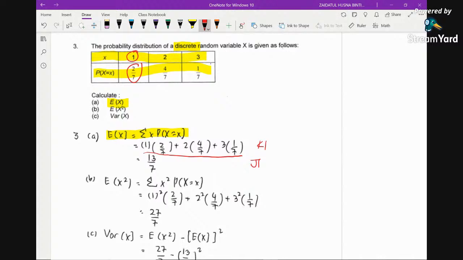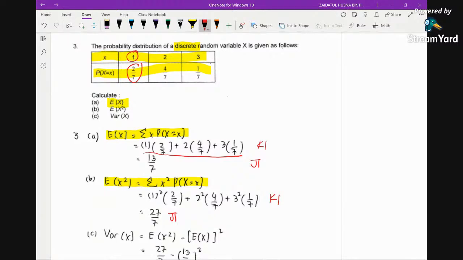I hope that you can show this clearly, and then the expectation of x squared is just the summation of x squared multiplied by its probability. So you need to get each of the x's and then multiply by their probabilities. Again, please show this very clearly in the exam because this will also give you K1 and this is J1. My advice is make sure you press your calculator very carefully.